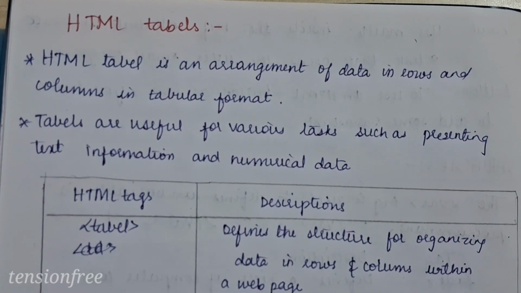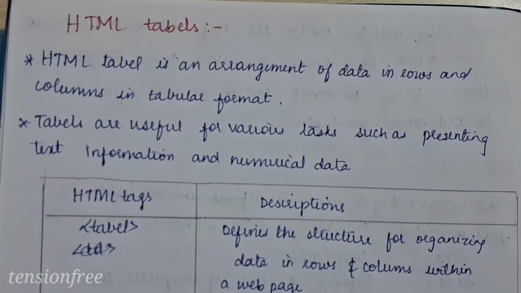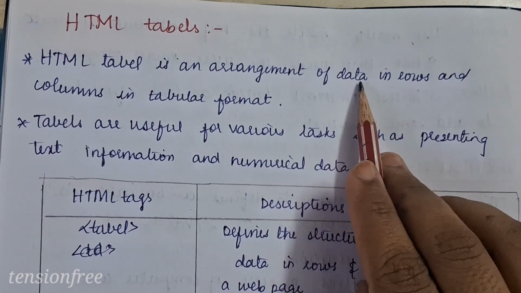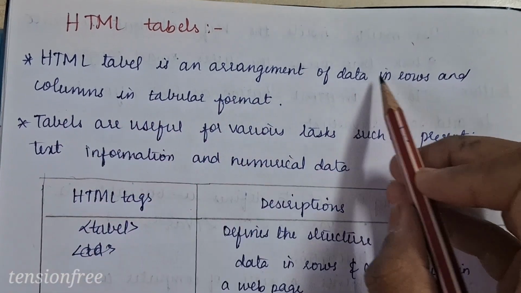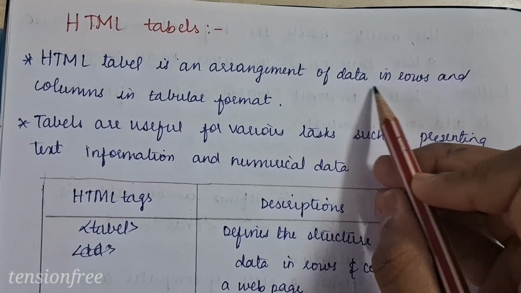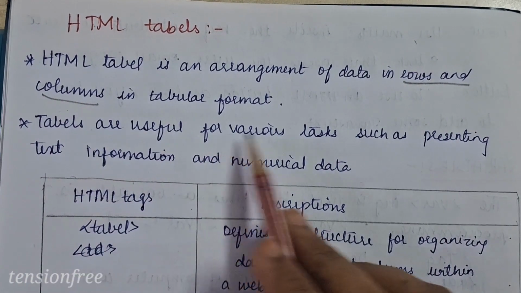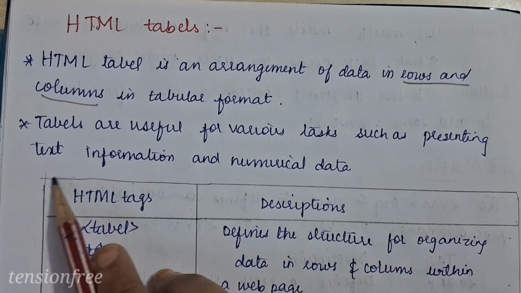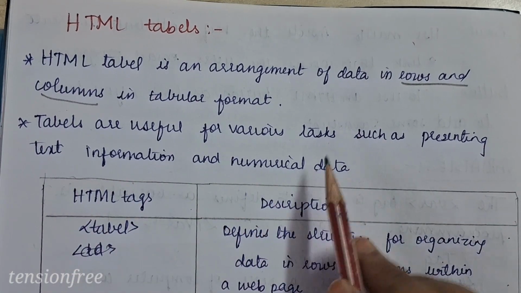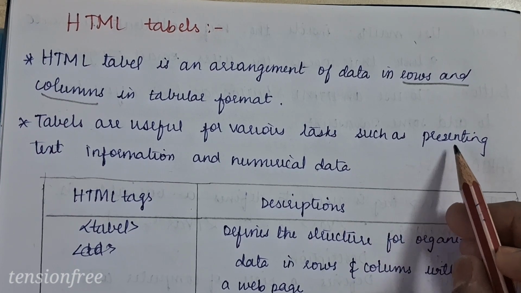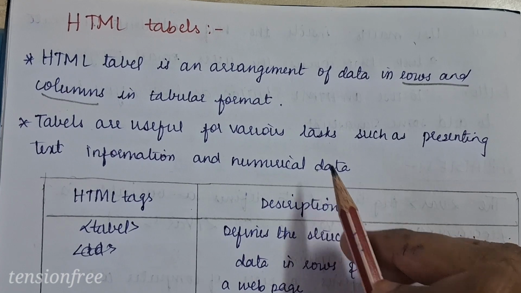As we are discussing HTML, in the previous video we covered the HTML list. Coming into this video, we're going to discuss HTML tables. HTML tables are an arrangement of data in rows and columns in a tabular format, where the data is arranged in the table in the form of rows and columns. Tables are useful for various tasks such as representing text information and numeric data. These tables perform various tasks where we can easily represent the information and the numeric data.